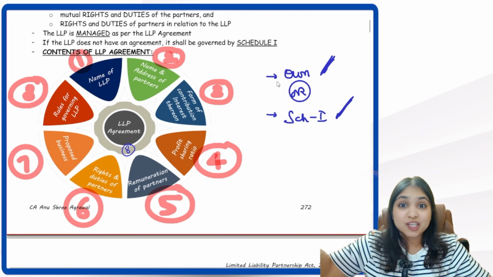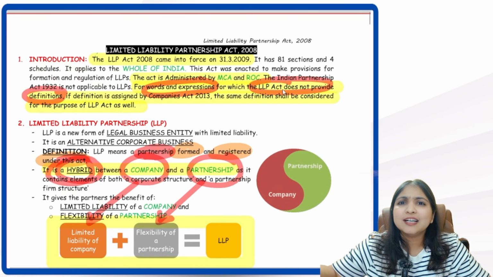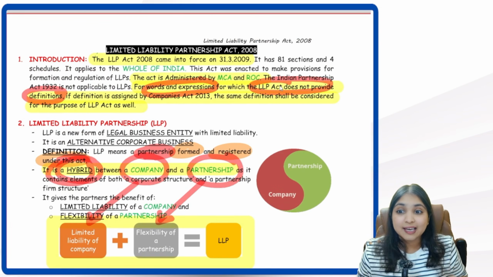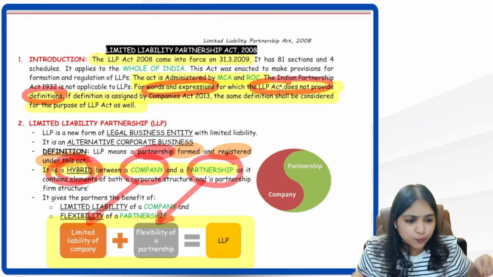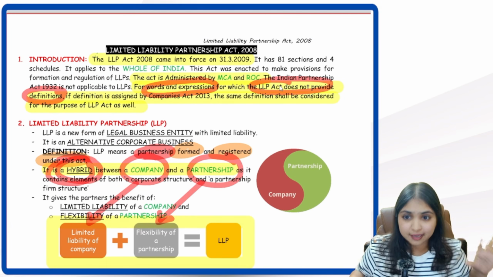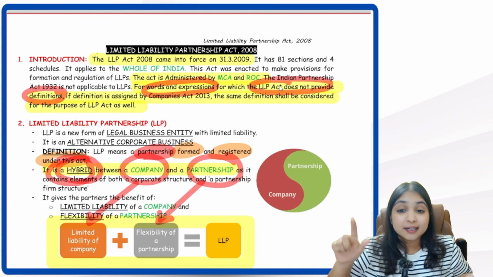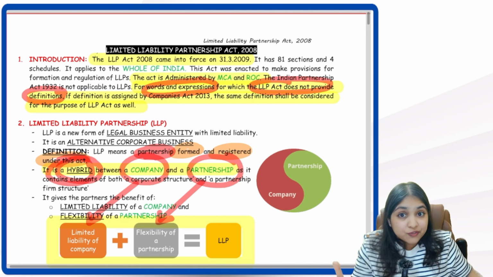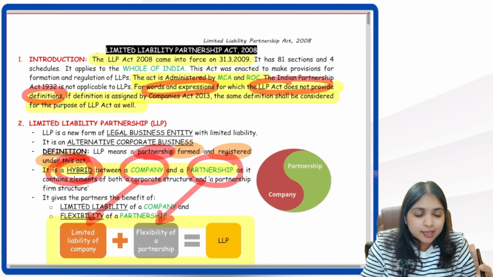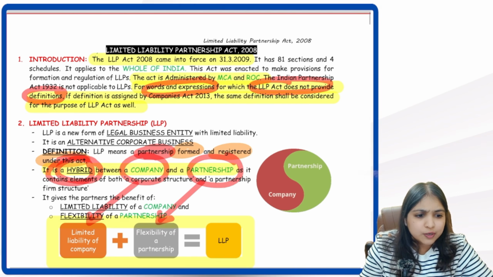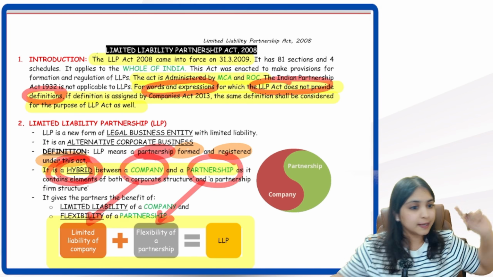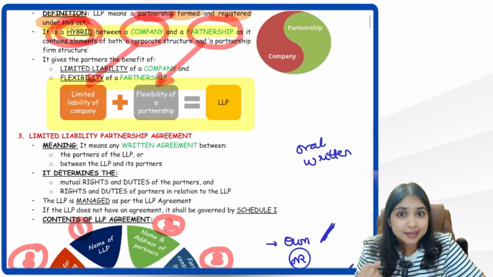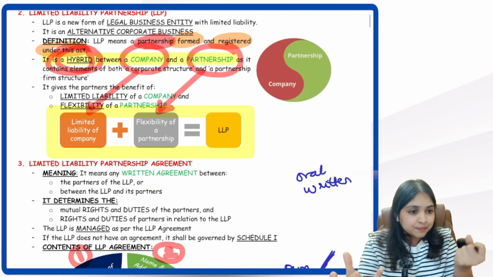This was my first page. Come on. Once again, what are our learnings? Let's do a revision of the revision. Are you with me? Yes. Point number 1. The LLP Act 2008 came into force when? On 31st March 2009. It applies to the whole of India. It is administered by MCA and ROC. Then for whatever words and expressions, definition is not given in LLP Act, for all those words and expressions, where will you look for the meaning? In the Companies Act. Then after this, we learned that LLP is a hybrid between what? Company and partnership.